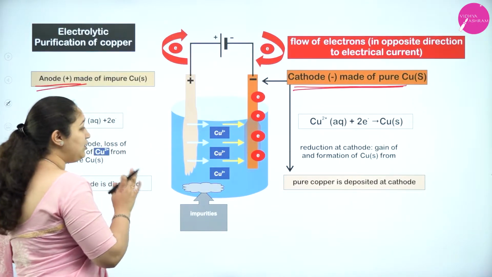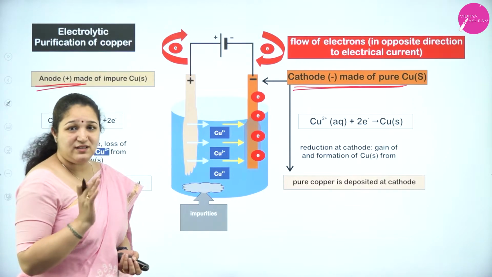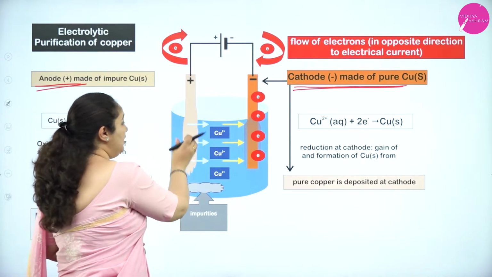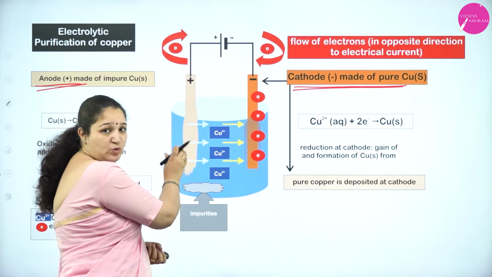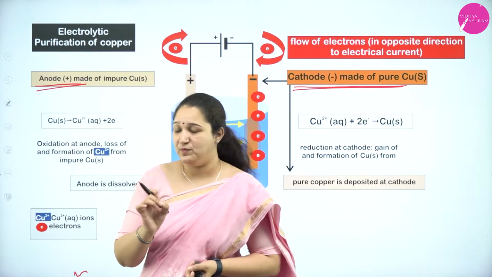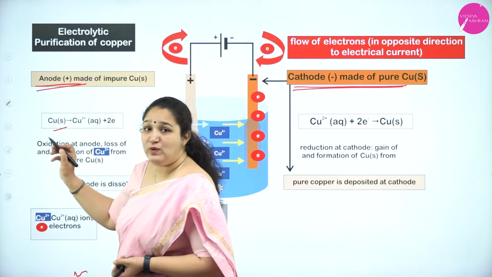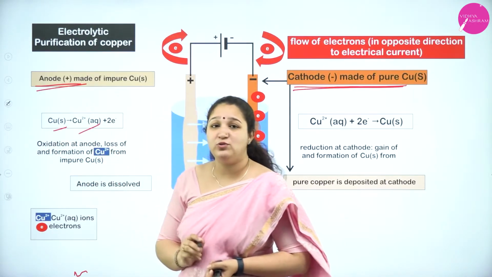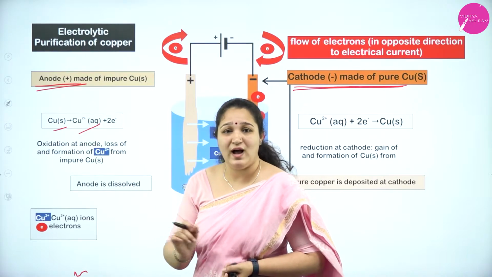And what is happening during the reaction? When electric current is passed, at the anode, the impure copper rod, the solid copper atoms, will lose electrons and go into the solution as Cu+2 ions.